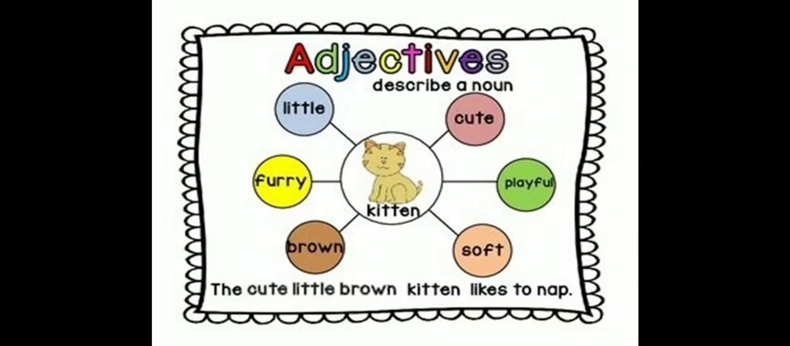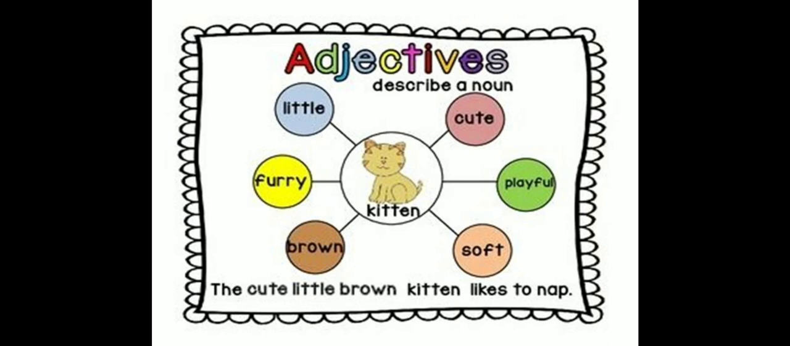Here you will see that there is one noun, that is kitten. If we want to describe this kitten with adjectives, you can add n number of adjectives. For example, little, furry, brown, soft, playful, cute. So these are the adjectives that we can add for describing this kitten. The cute little brown kitten likes to nap.